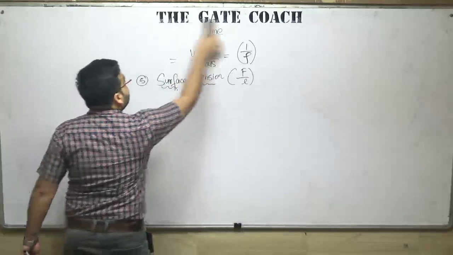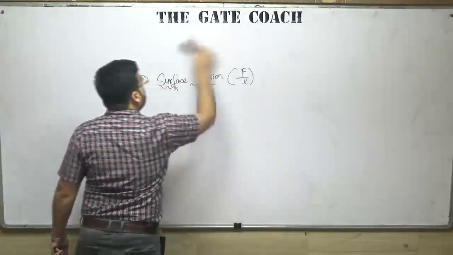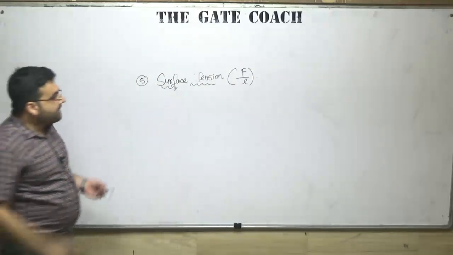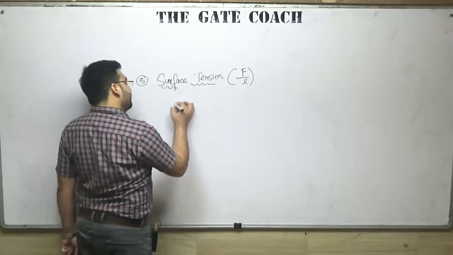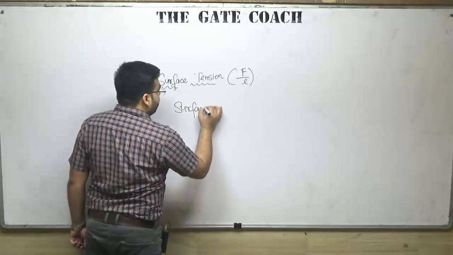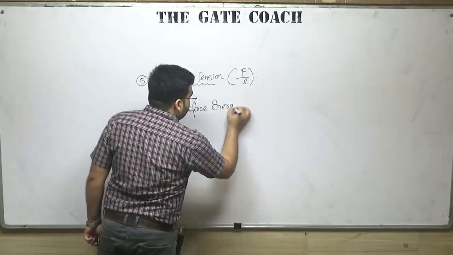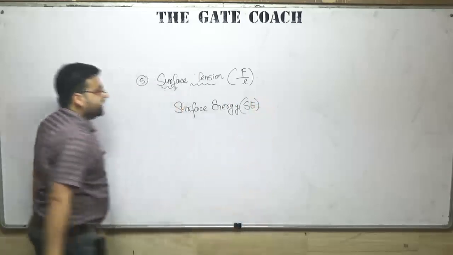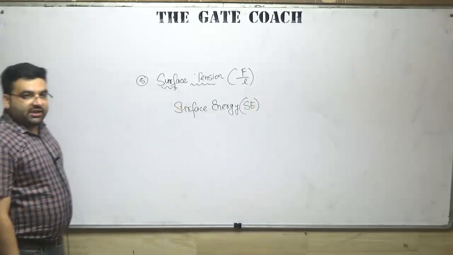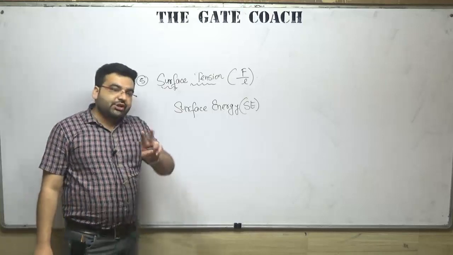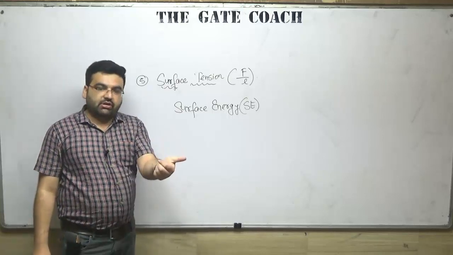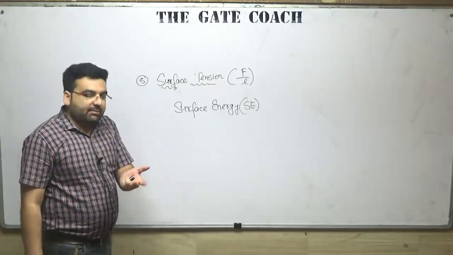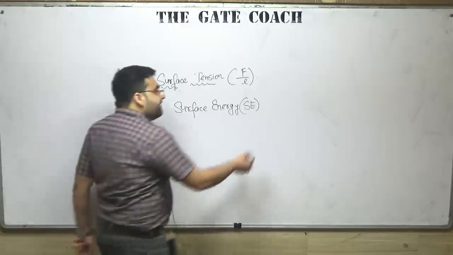Now what is surface energy? In surface tension itself we have a topic that is known as surface energy, SE. Just now I told you that there can be two types of liquids. One can be a wetting liquid, another can be a non-wetting liquid. Let me take an example of a wetting liquid, for example water.